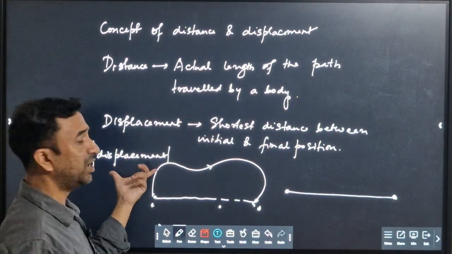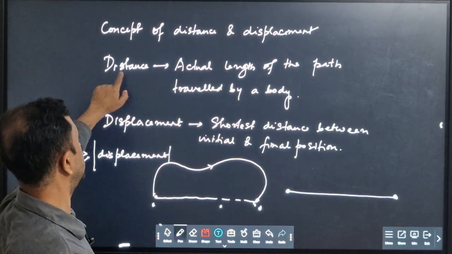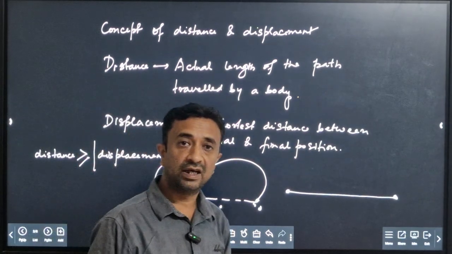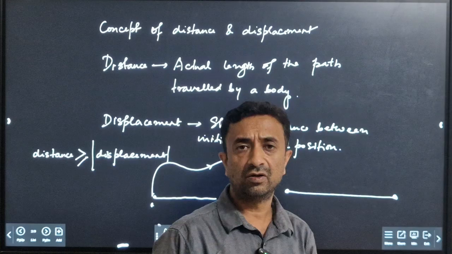So why have I given here the magnitude or modulus of displacement? Because always remember that distance is a scalar quantity. You have learned about scalar and vector quantity in class 9 also.